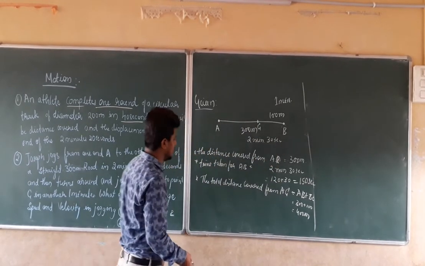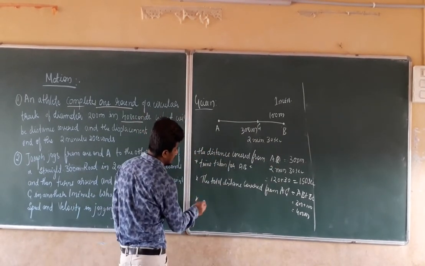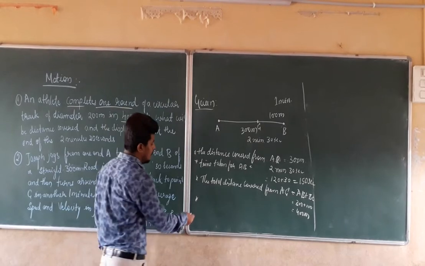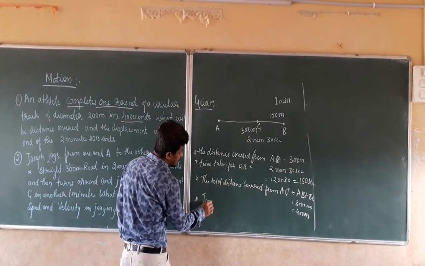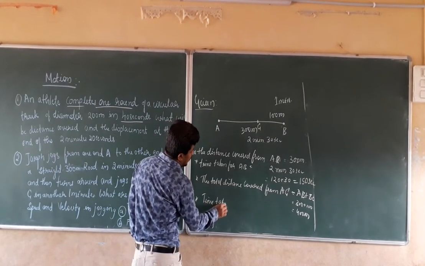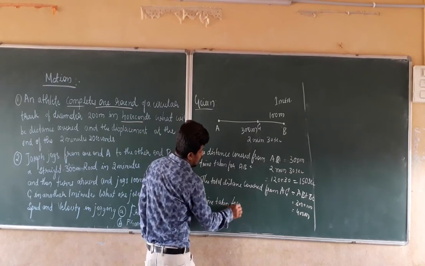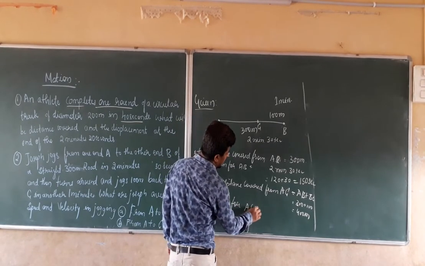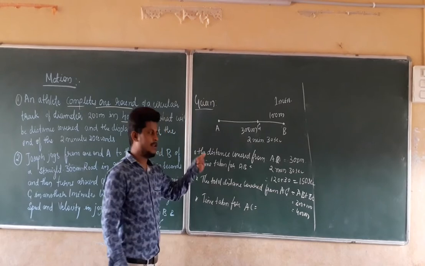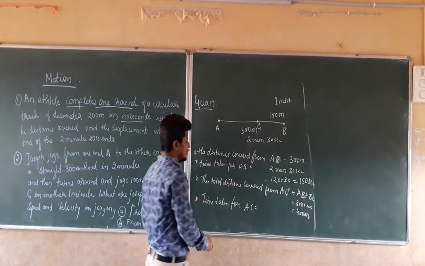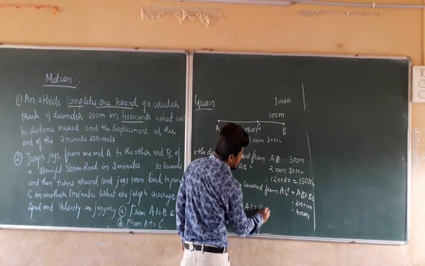In the same manner, the time taken for AC is equal to time taken for AB plus time taken for BC.